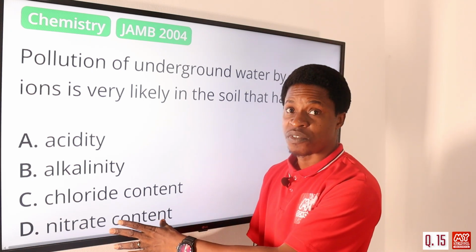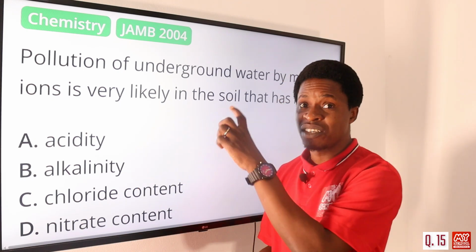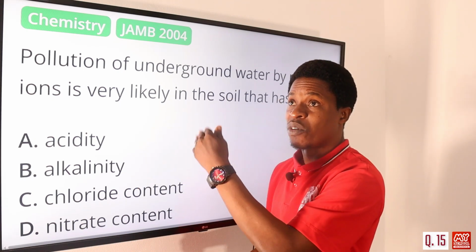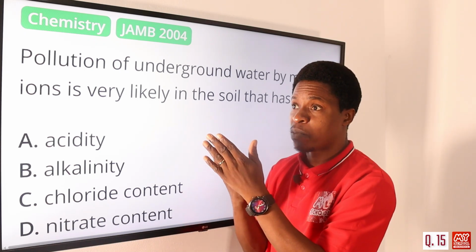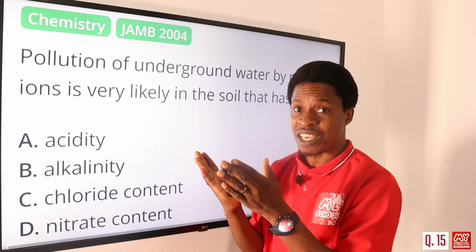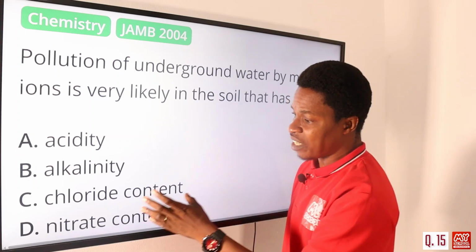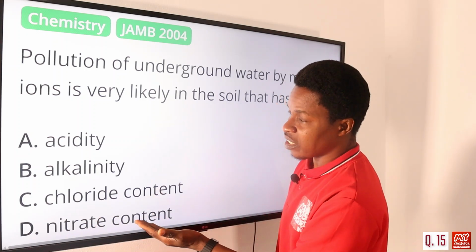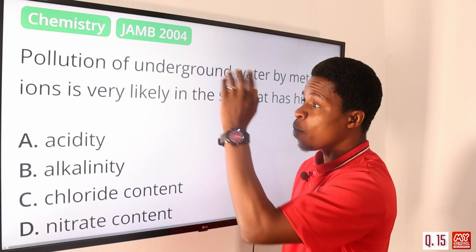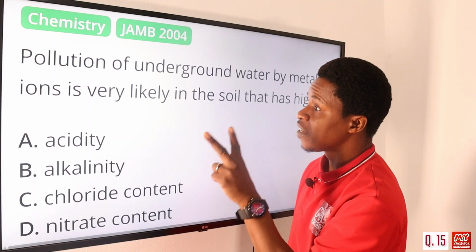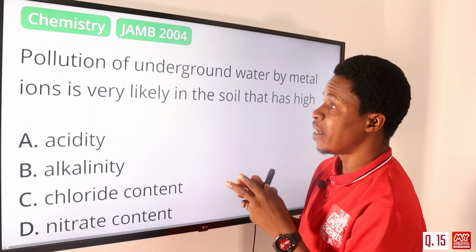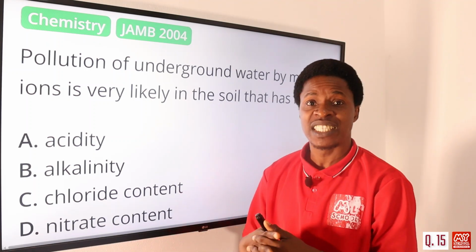When you talk about eutrophication, we're talking about the nitrogen that is formed on water substances, which causes those plants on top of the water, those hydrophytes. So both nitrate content and acidity have the tendency to have metal ions that are dissolved in the soil.